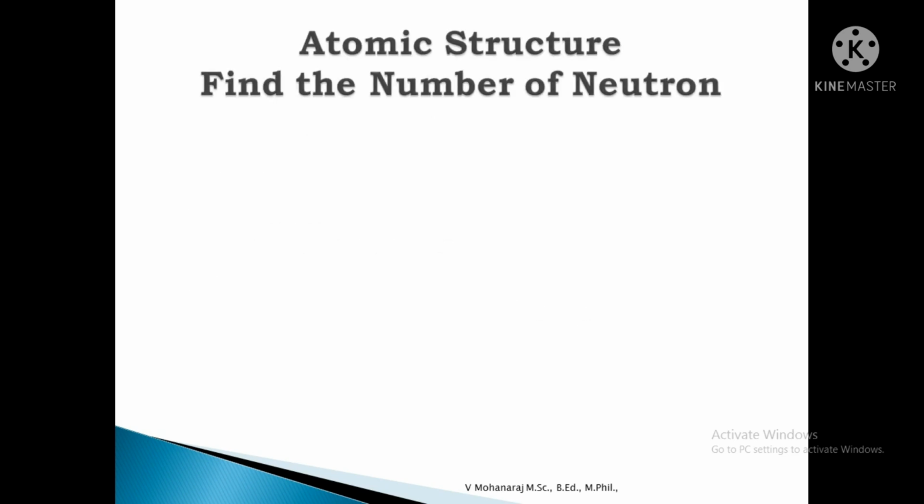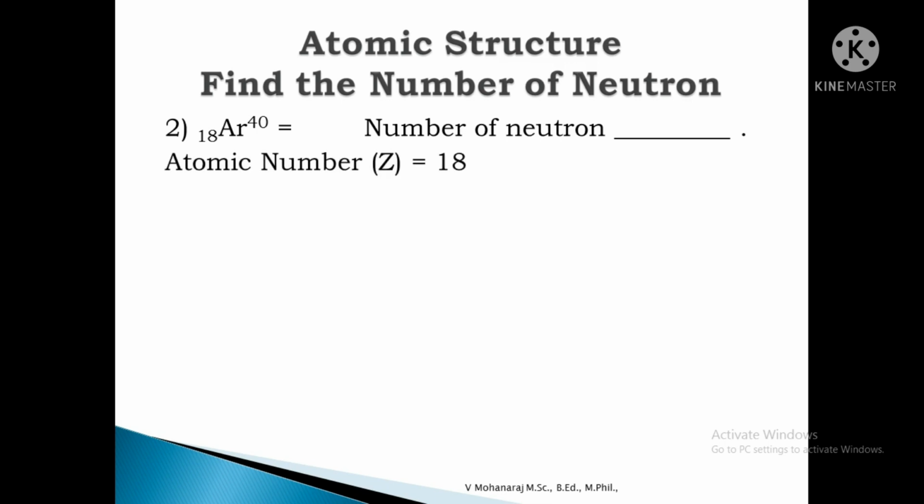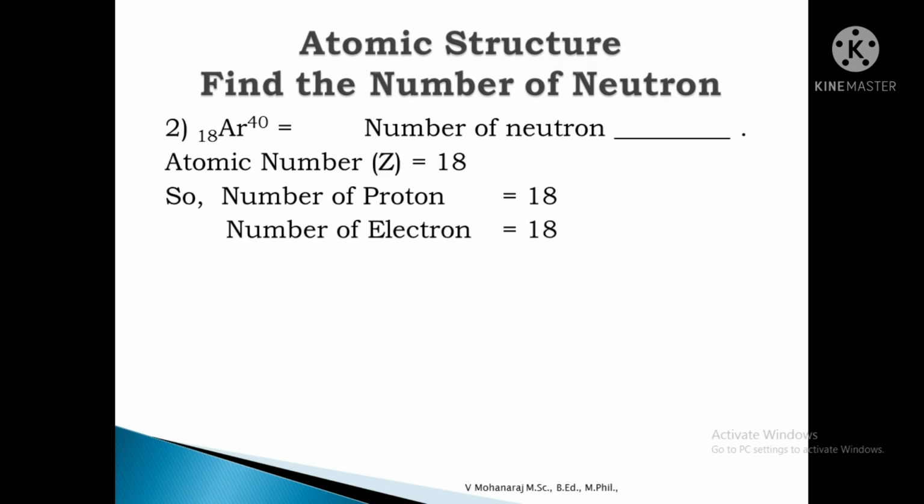Okay. Next one, find the number of neutron. Given is argon 40, 18. Here the atomic number is 18, so the number of proton is 18 and the number of electron is 18. Mass number is 40, which is the sum of proton and neutron.